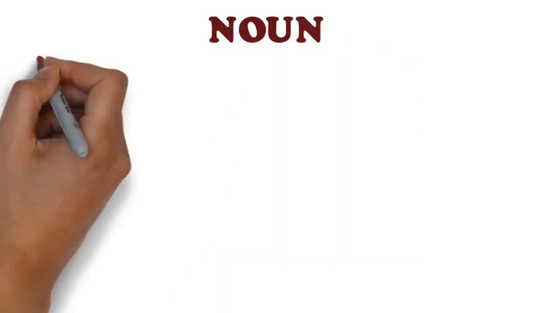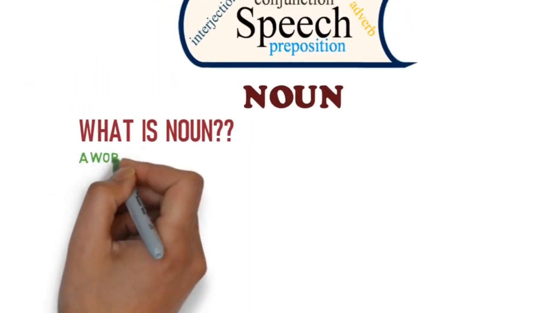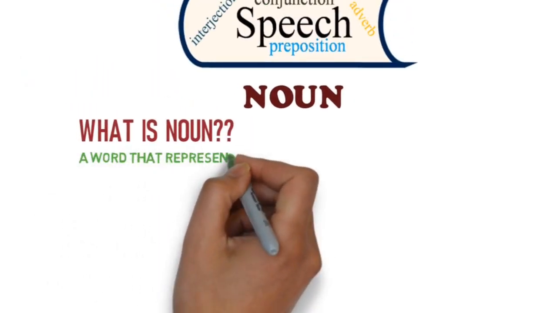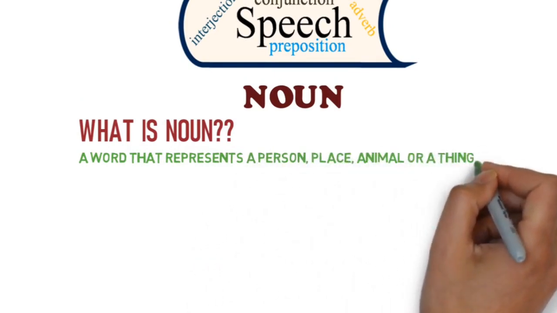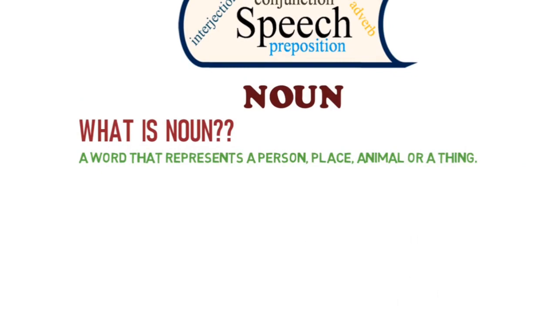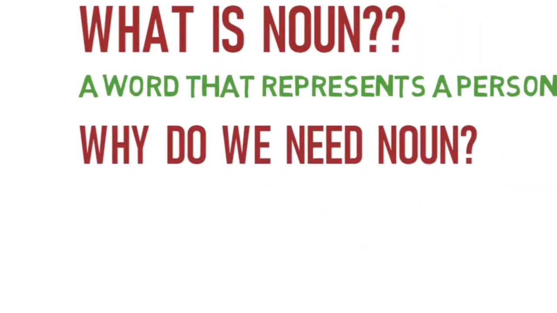So pay your attention and let's start with the question: what is a noun? A word that represents a person, place, animal, or a thing, sometimes an idea too. So, a word that represents a person, place, animal, or a thing is a noun.